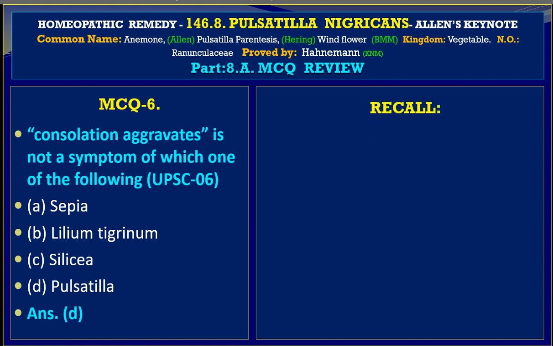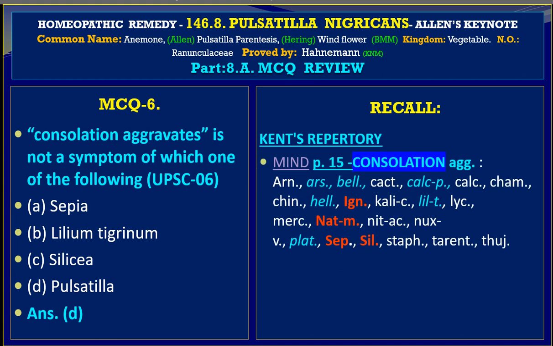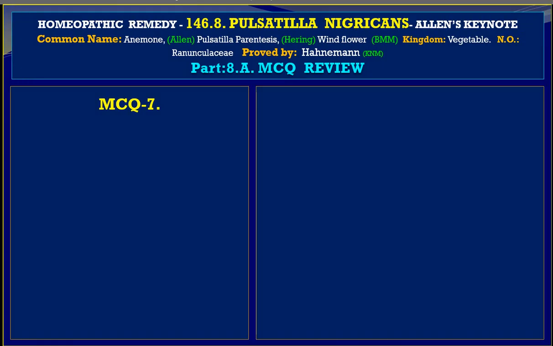Let us recall. Under Kent's Repertory, we find Mind section, consolation aggravates. We have Ignatia, Natrum mur, Sepia, Silicea, and then consolation ameliorates. We have Pulsatilla, second grade, and here we find D. Pulsatilla is the correct choice. And let us go to the next MCQ.